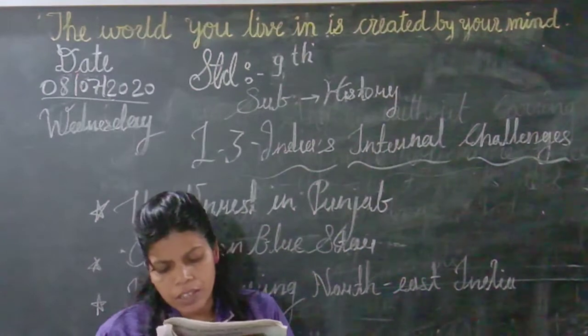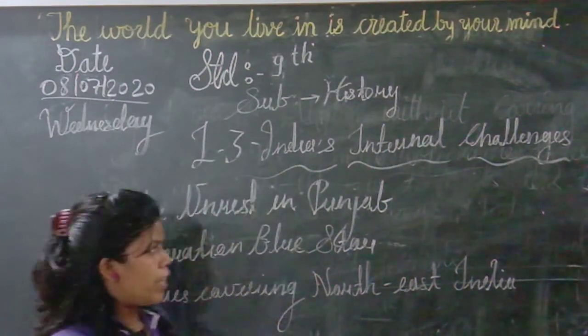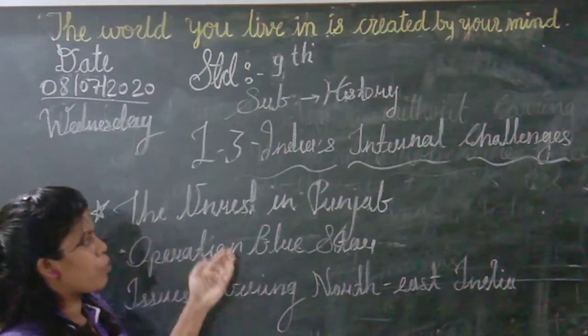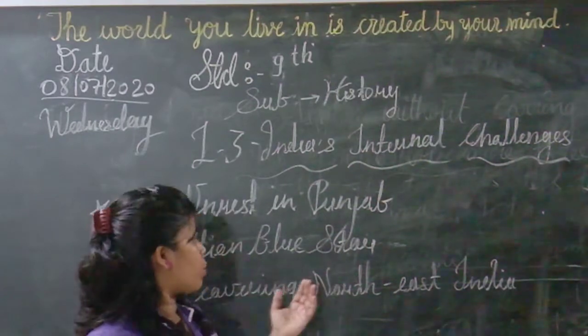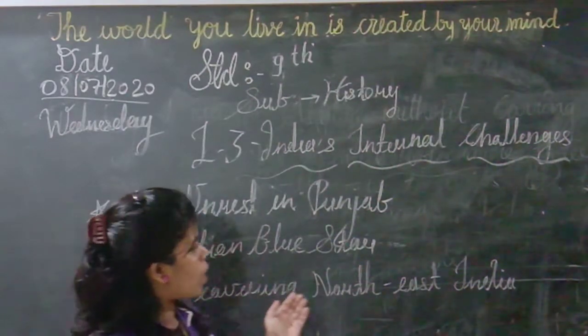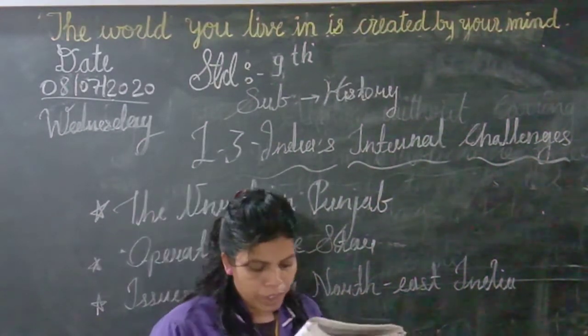Now, issues concerning Northeast India. We have seen our first and second points. Today we are going to see the issues concerning Northeast India.